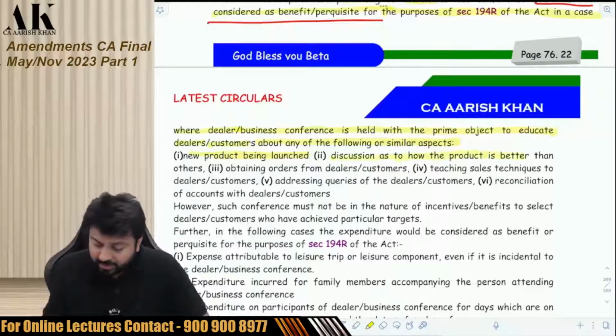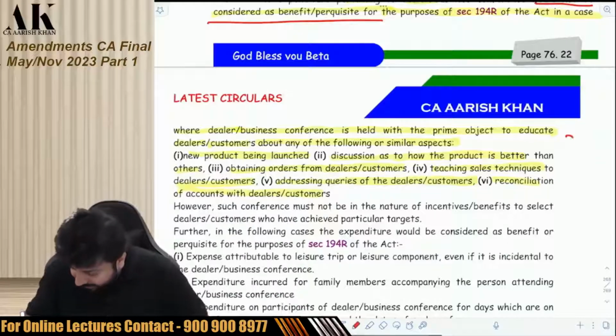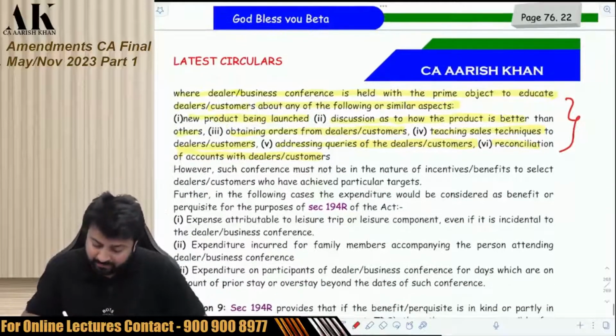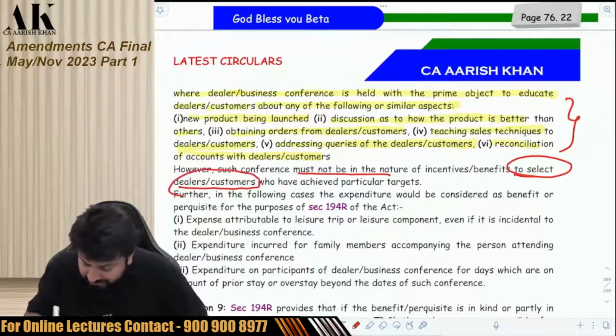Discussion as to how the product is better than others, that is, the competitors. Obtaining orders from dealers or customers. Teaching sales techniques to dealers or customers. Addressing queries of the dealers or customers. Reconciliation of accounts with the customers. So if the company is providing dealers these benefits, then there is no need to deduct TDS. However, such a conference must not be in the nature of an incentive or benefit to select dealers or customers. It should be for all.